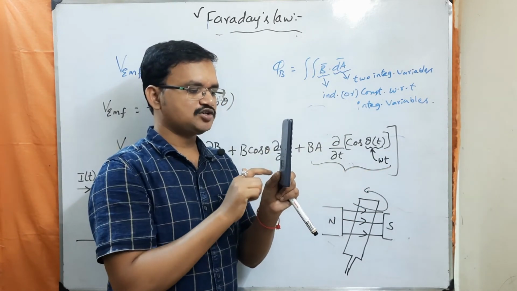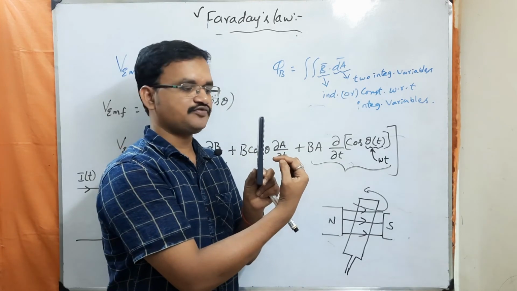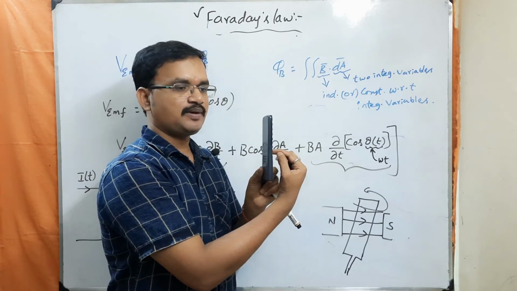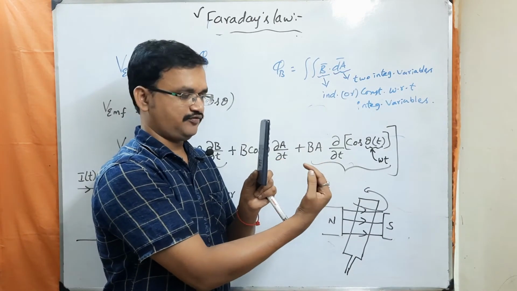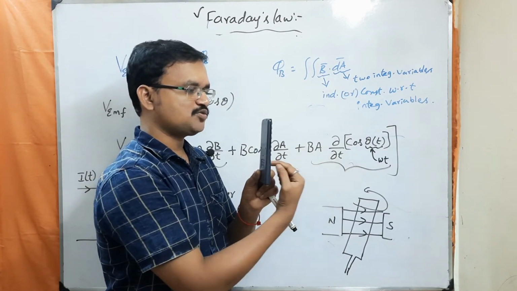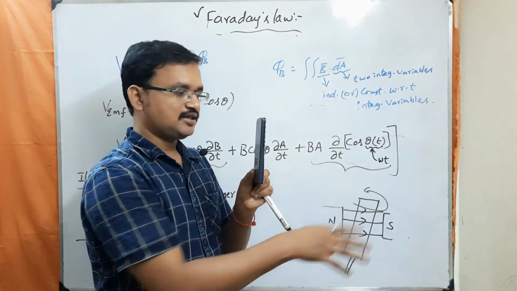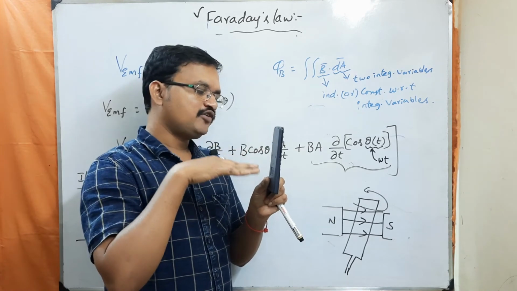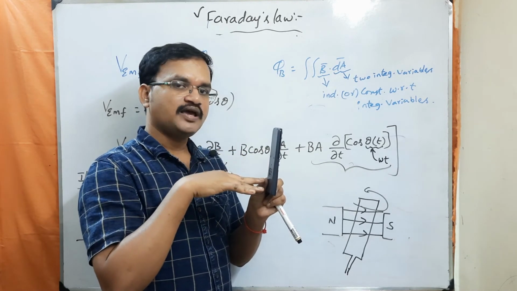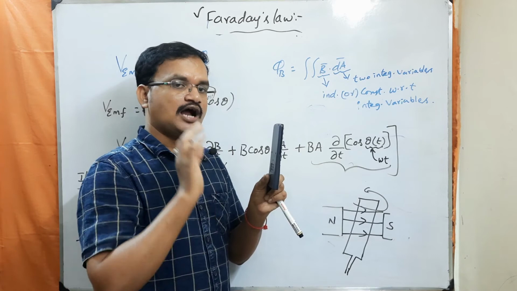So what is the direction of this surface here? The direction of the surface is given by the normal drawn to the surface. That means the direction of the surface is also pointing in this direction, and the B field is also pointing in this direction. So in this case, the number of field lines that are penetrating through this loop is maximum. Yes or no?